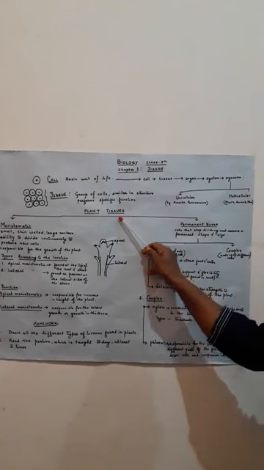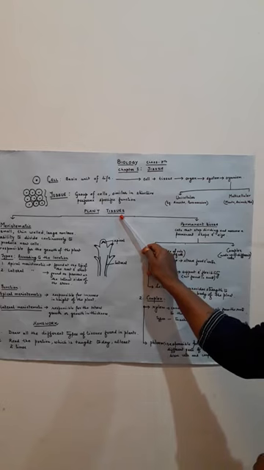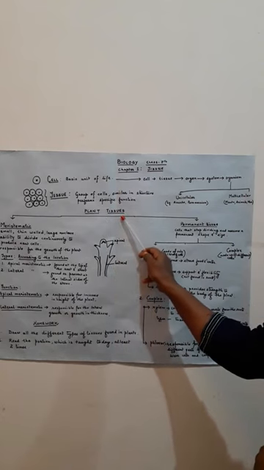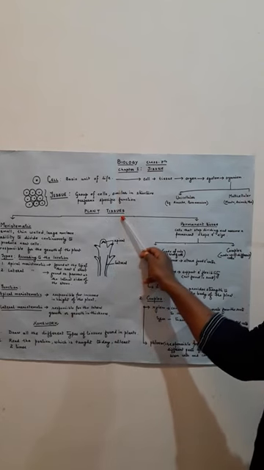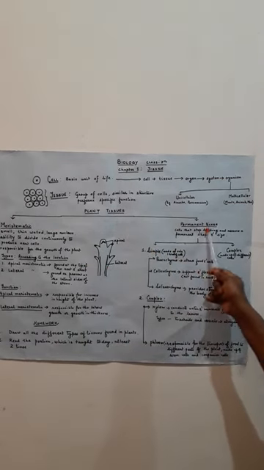In this chapter, we talk about plant tissue and animal tissue. But in this video, I discuss only plant tissues. The plant tissues are broadly categorized into two types. They are meristematic tissue and permanent tissues.